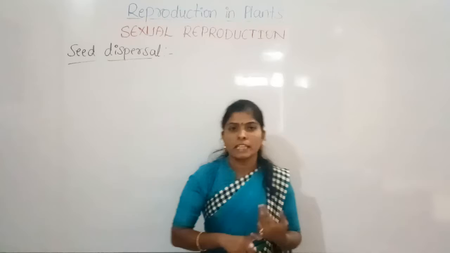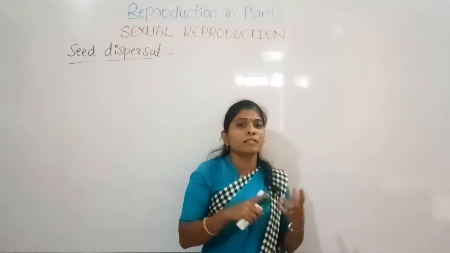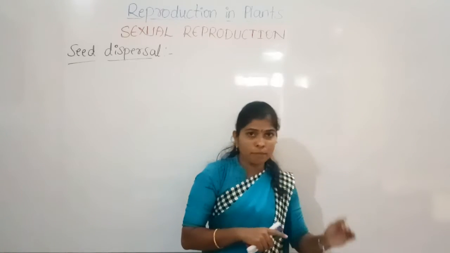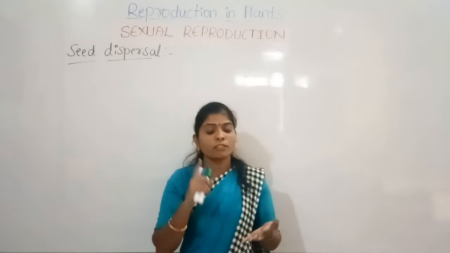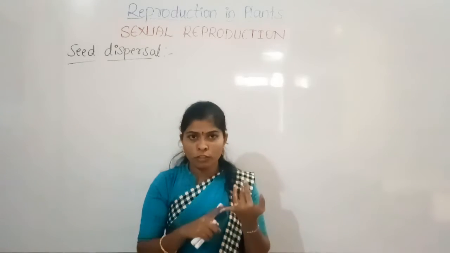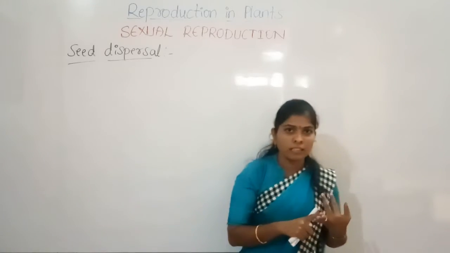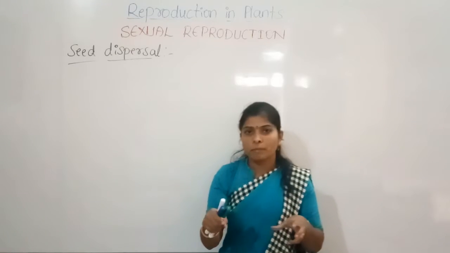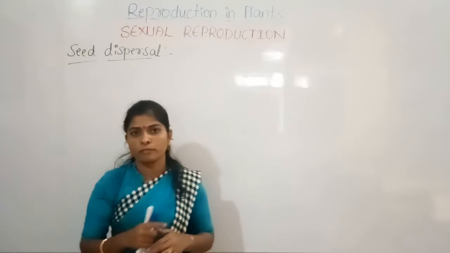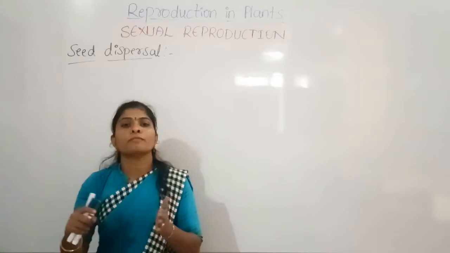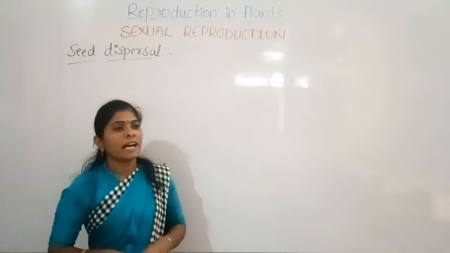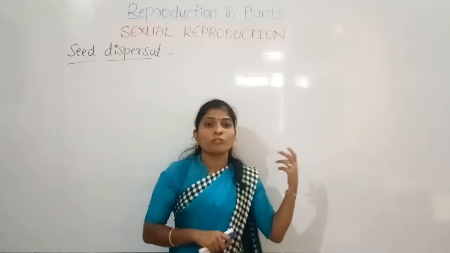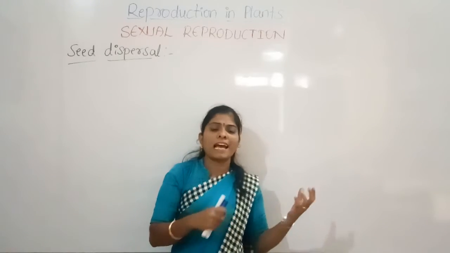So if all the seeds grow in the same region, then competition arises for nutrients, for water, and for everything. What are the basic requirements for the growth of the plant? So the competition for that takes place, so the plant will not grow well because of the lack of nutrients.